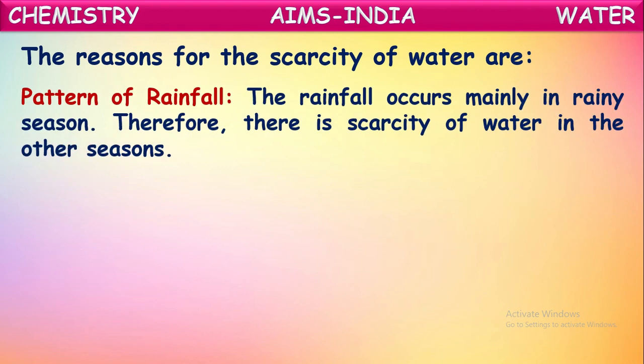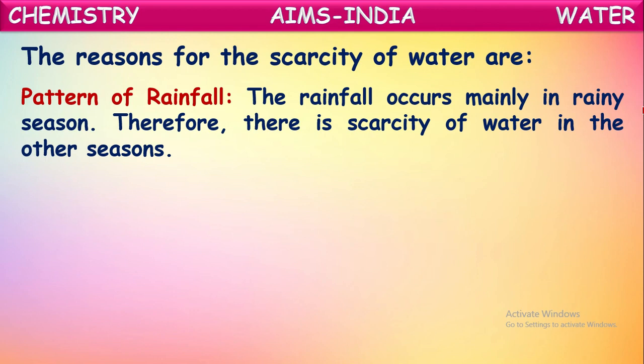Pattern of rainfall. The rainfall occurs mainly in the rainy season. Therefore, there is scarcity of water in other seasons like summer, isn't it? In many areas, even cities also, in the rainy season there will be no problem of water, because most of the rains occur in the rainy season, so that groundwater will be recharged, and even these rivers and ponds will be full of water.